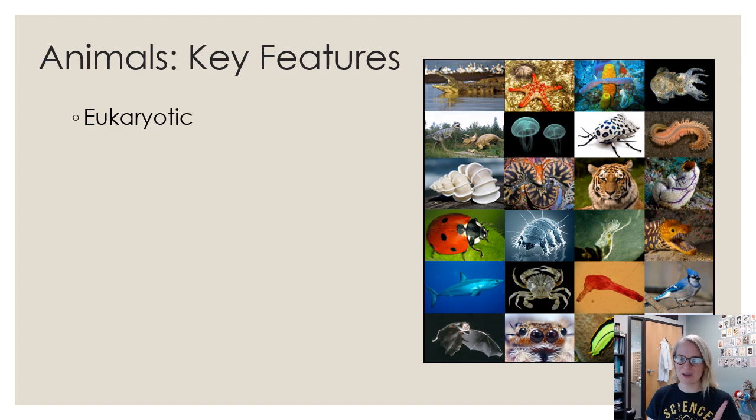One, they're eukaryotic. That puts us in the eukarya domain. They are multicellular. That's going to separate an animal from, say, a single-celled amoeba. It is eukaryotic and shares a lot of characteristics of animals, but amoebas are only single-celled, and so they cannot be considered animals. Animals have to be multicellular, which means their structure is made up of many, usually trillions of cells.